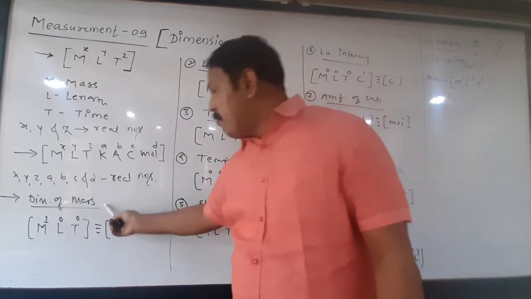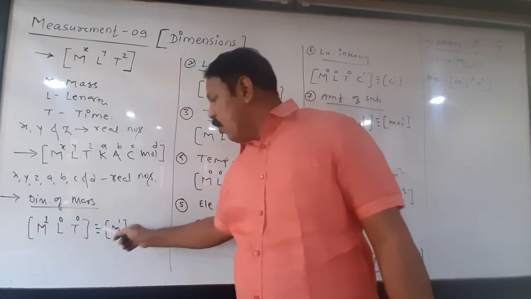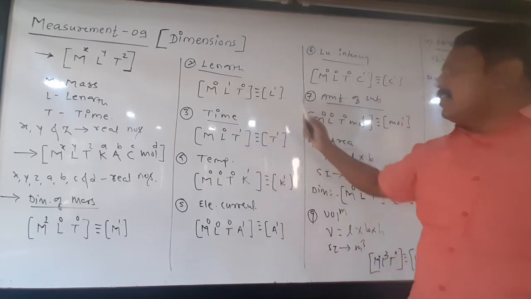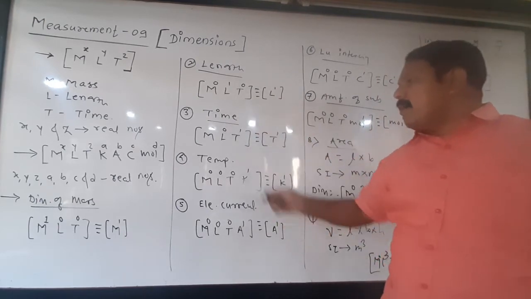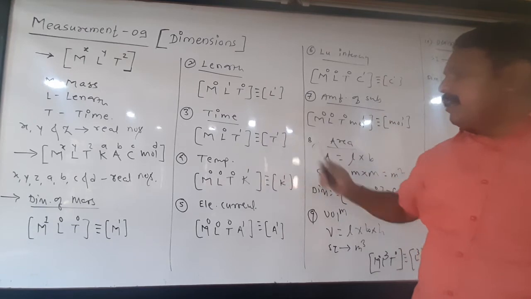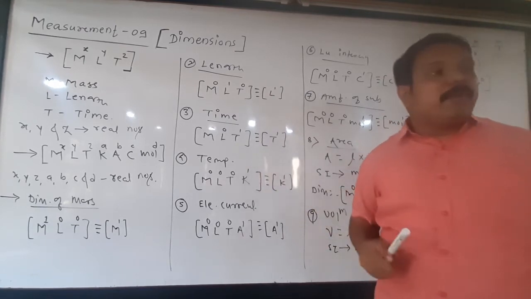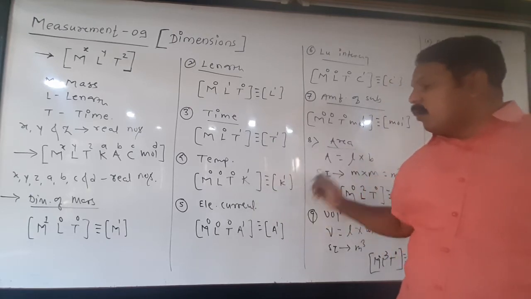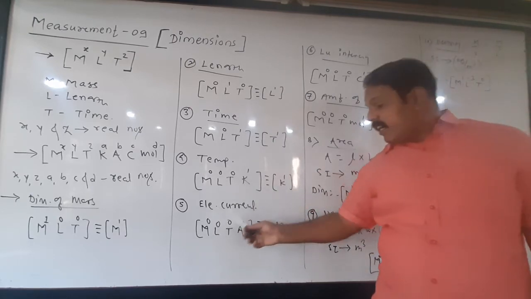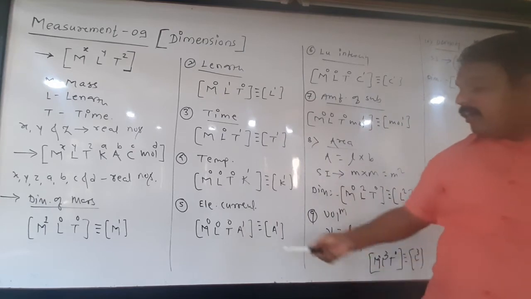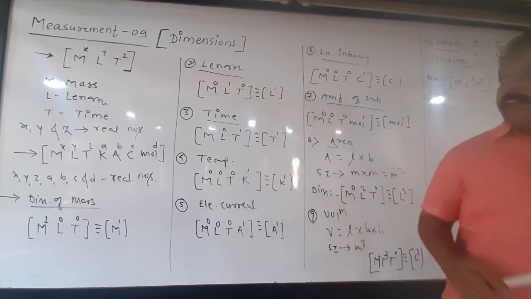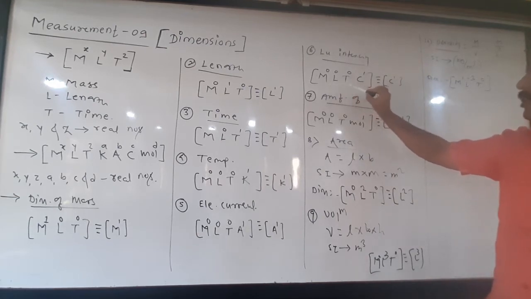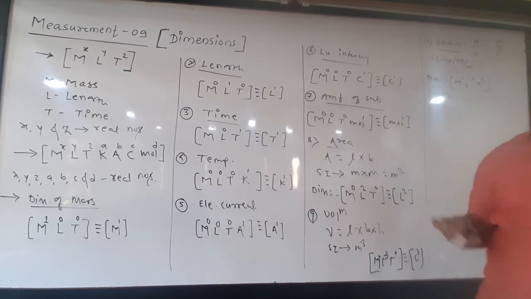Then we have taken some examples. What are the dimensions of mass? This is M1, L0, T0, or M1. What are the dimensions of length? M0, L1, T0, that is L1. What are the dimensions of time? M0, L0, T1. We can say T1. What are the dimensions of temperature? It is M0, L0, T0, K1, or K1 only. What are the dimensions of electric current? M0, L0, T0, A1, or A1 only. What are the dimensions of luminous intensity? M0, L0, T0, C1, or C1 only we can write.